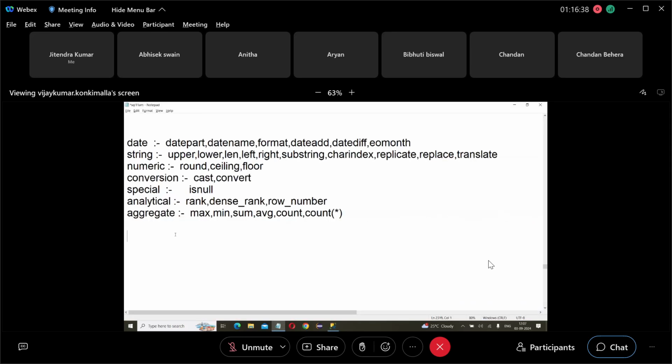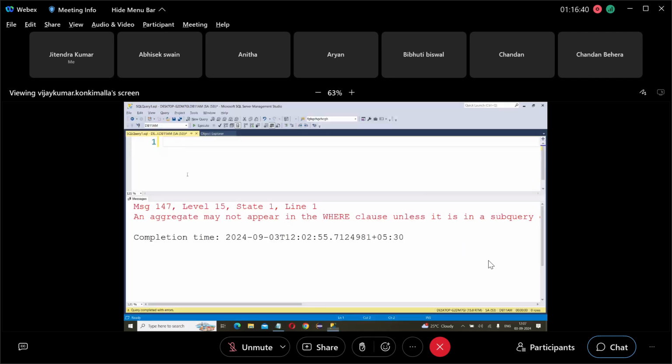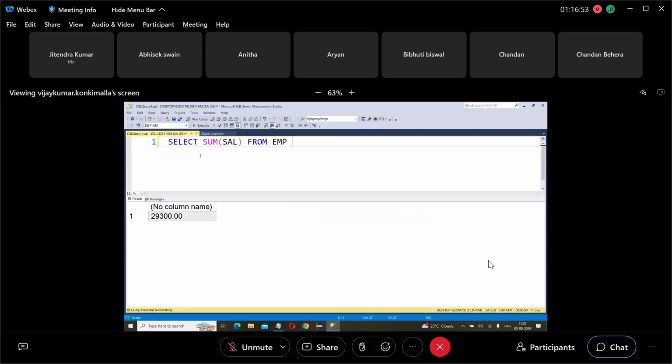But here, for example, you see this: select sum of salary from EMP. What is this calculating? Just the total salary, the total salary paid to all 14 employees. Yes, but I don't want the total salary paid to all 14 employees. I want to calculate this department wise.